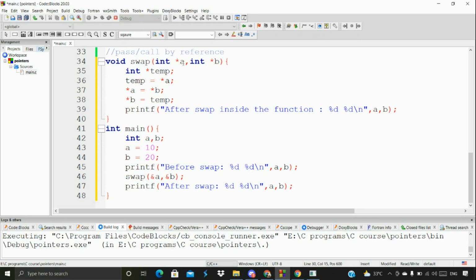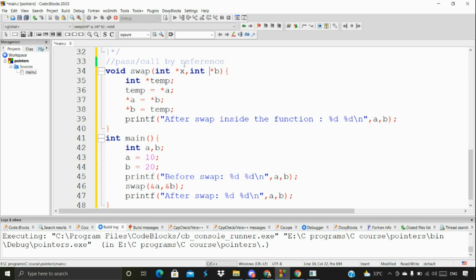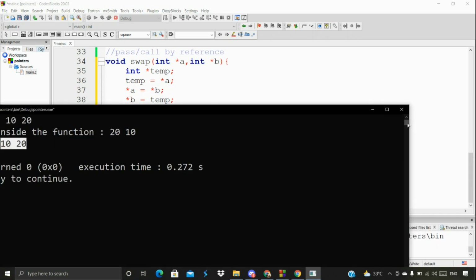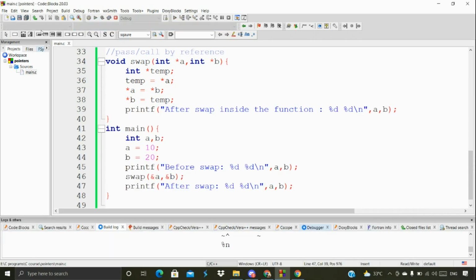We are creating pointers, and then we are storing the addresses of the previous variables. Whatever the A and B, it's better to make it X so that you can understand. So A and X, anything is fine. We're storing the A and B addresses inside this asterisk A and asterisk B, and then we're doing the functionality, and then printing out. Here also we are printing, and here also we're printing. Let's see the output, and then analyze after seeing it.